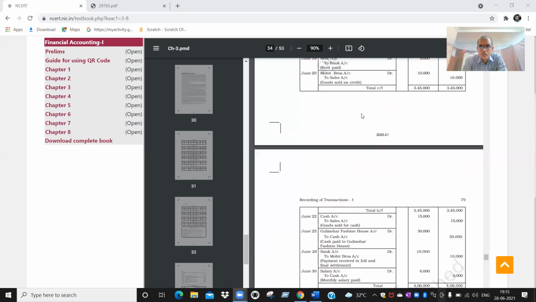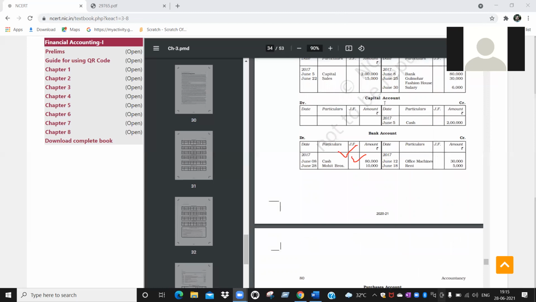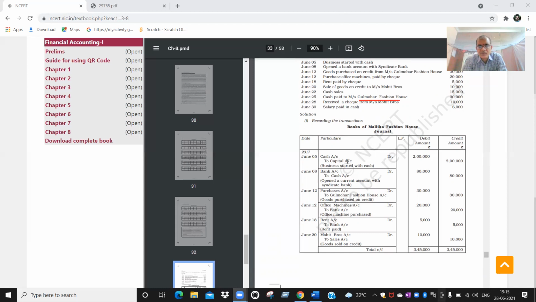Coming to the second one. In the first transaction journal entry, one is cash account, second one is capital account, no? So immediately you have to open capital account also. That is why it is opened, you see, capital account. Every account you are going to immediately open. Now you observe properly. Capital is credited here: cash account debtor to capital account. This is capital account, always credit, I told you. Credited by what account? It is credited by cash account.